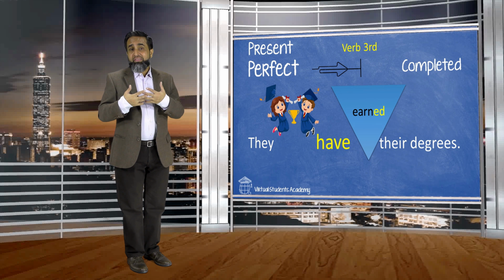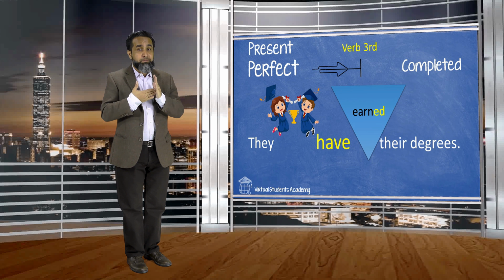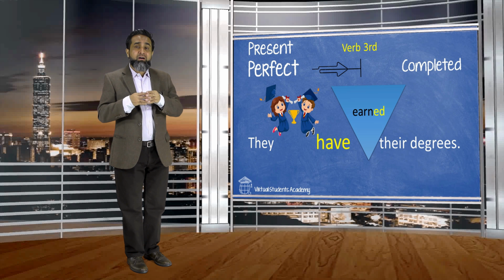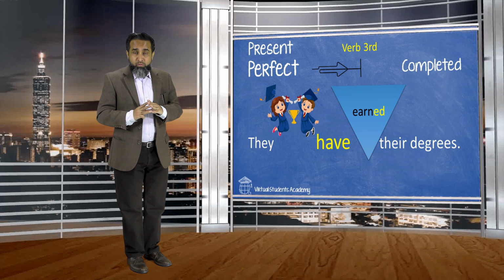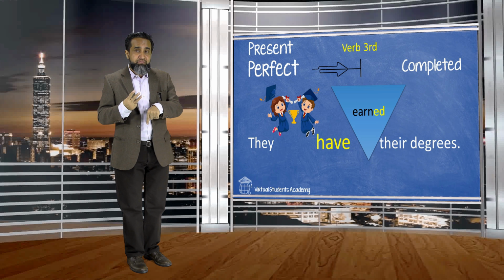Now jump to the third form, which is perfect. You remember there is an end, the task is completed. They have earned their degrees. Viewers, always remember we use verb third form in perfect. We use third form, which is participle form of a verb.